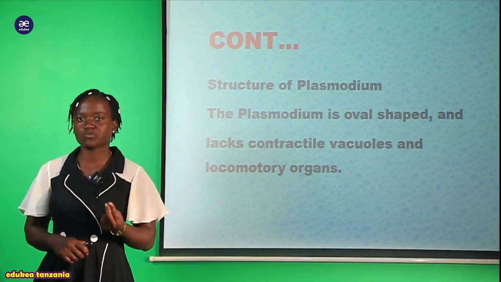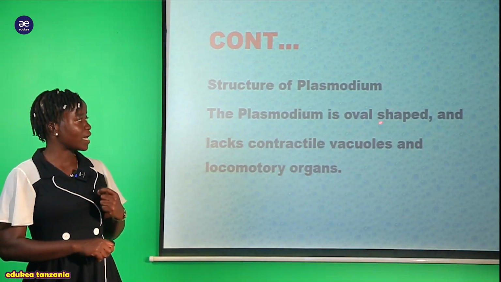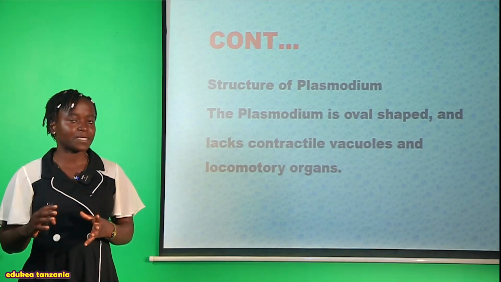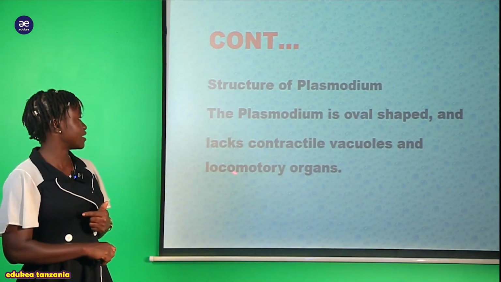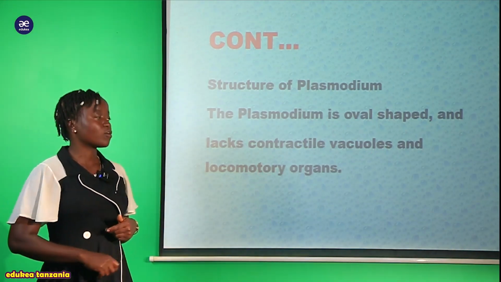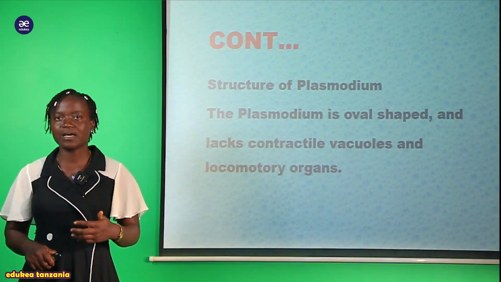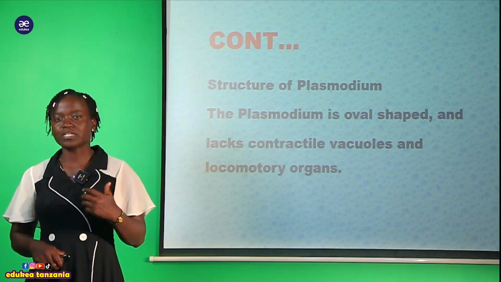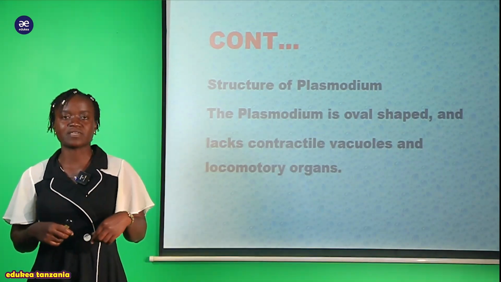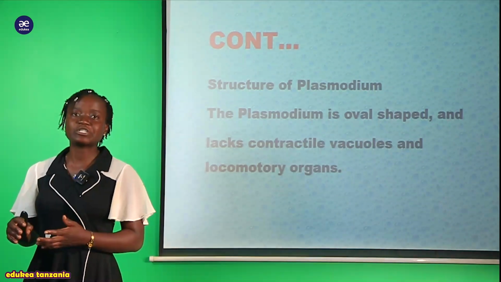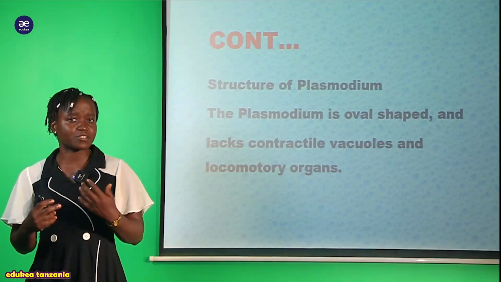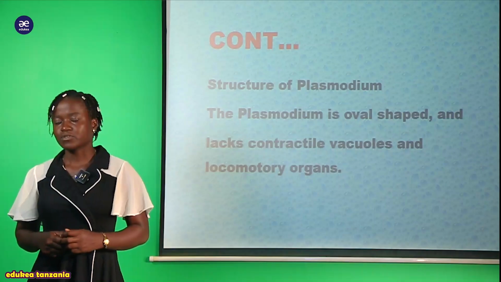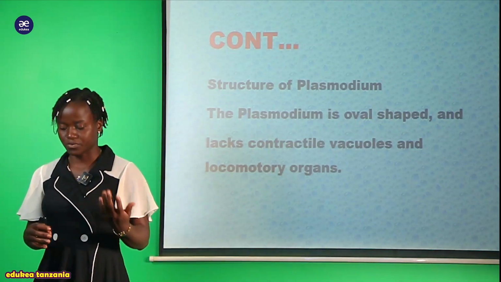So this Plasmodium, we say it has an oval shape. We are going to look at its diagram, how this oval shape appears. And we say it is oval-shaped and lacks contractile vacuoles and locomotory organs. That is why we said in the characteristics of the organisms found in this phylum Apicomplexa, they are non-motile. So it means they cannot move. Why? It's just because they do not possess these locomotory organs, so they cannot move from one place to another.